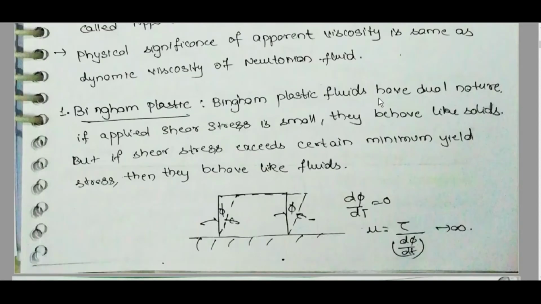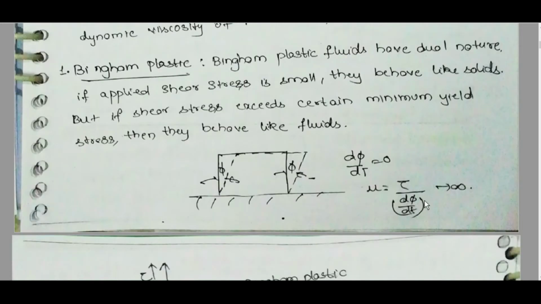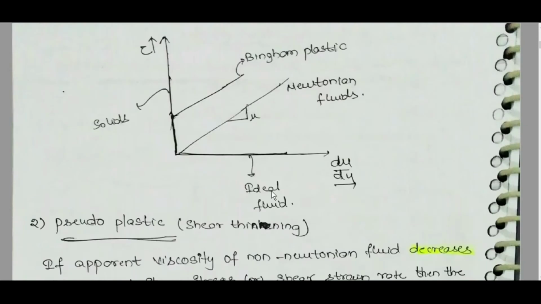Bingham plastic fluids have dual nature. If applied shear stress is small, they behave like solids. But if shear stress exceeds a certain minimum yield stress, then they behave like fluids. On the graph, d theta by dt is equal to 0, mu is equal to tau by d theta by dt tends to infinity. This is Newtonian fluid with slope mu. This is ideal fluid, which is tau equal to 0. As tau increases, then it will have a straight line, that is Bingham plastic. This is solids.